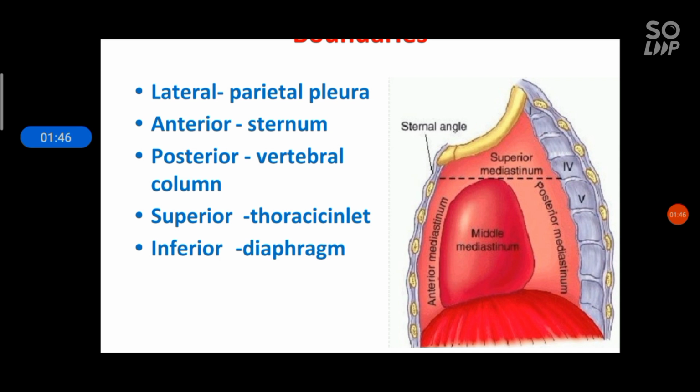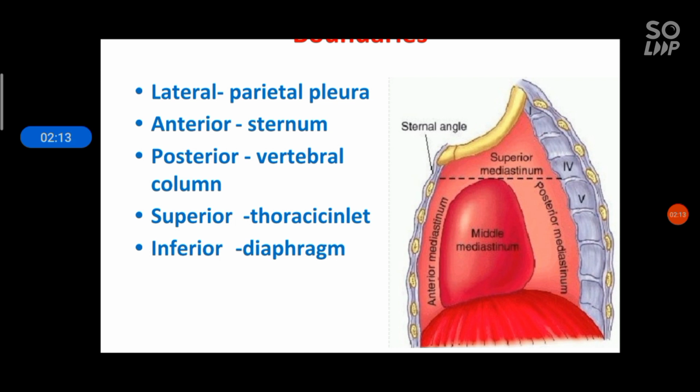So from the thoracic inlet to this imaginary line, there is the superior mediastinum. And this superior mediastinum is separated from the inferior mediastinum by this imaginary line. And this inferior mediastinum again divides into anterior mediastinum, middle mediastinum and the posterior mediastinum.